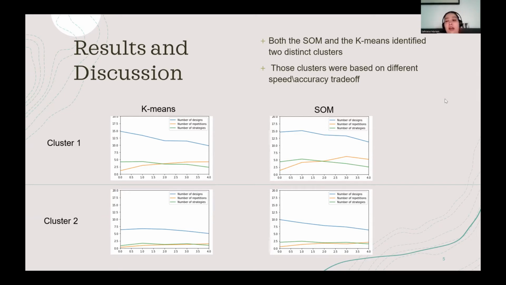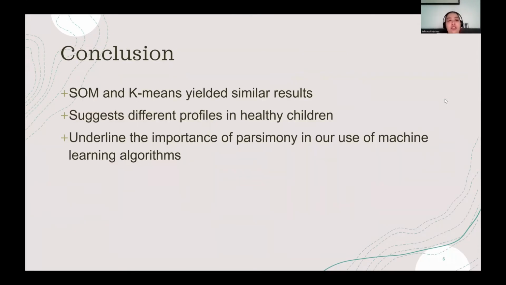So we think that the first group had a tendency to produce the maximum number of designs, regardless of if they were making a repetition, while the second group was more careful. And so in conclusion, the SOM and k-means yielded similar results because they found 2 distinct clusters, and even within those clusters, the participants were roughly the same in each group.